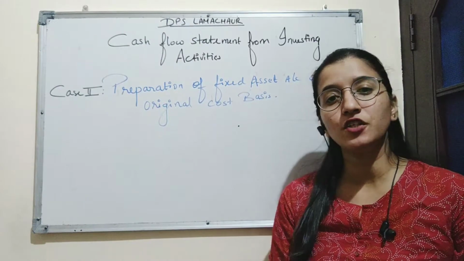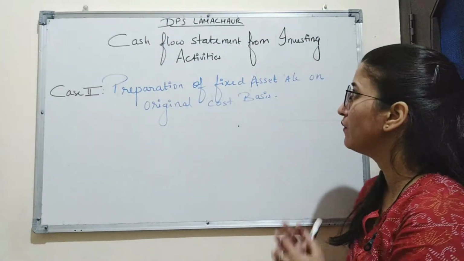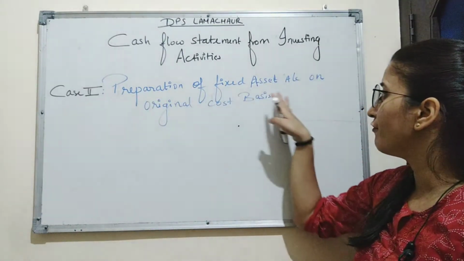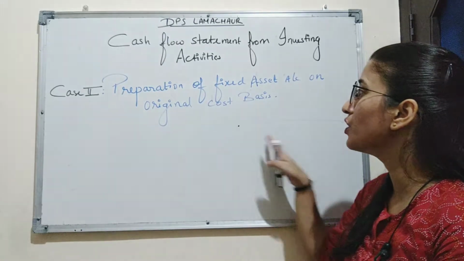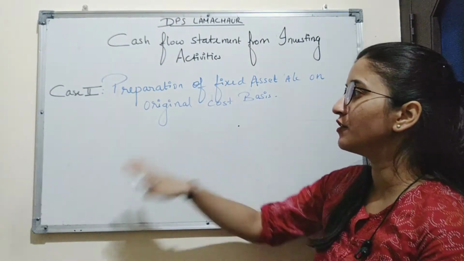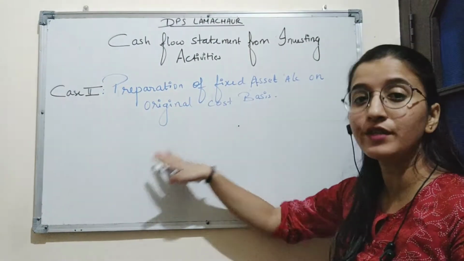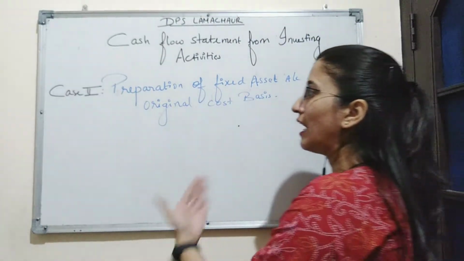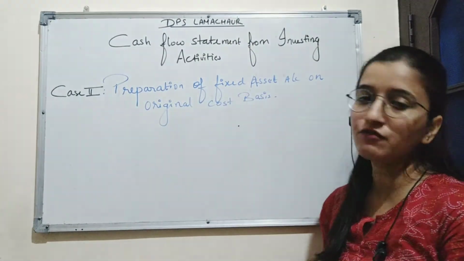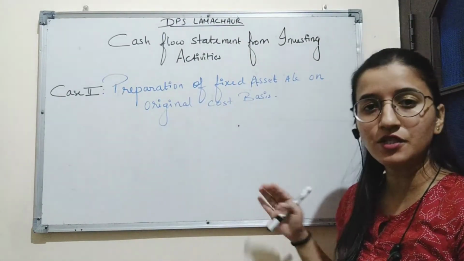Today in this session, we will study the second case of cash flow from investing activities. So the second case is preparation of fixed asset account on original cost basis. In the previous session, we studied the first case where we had to prepare the fixed asset account on written down value method. In that case, we only had to prepare the machinery account. But here we have to prepare the accumulated depreciation account and then the machinery account.